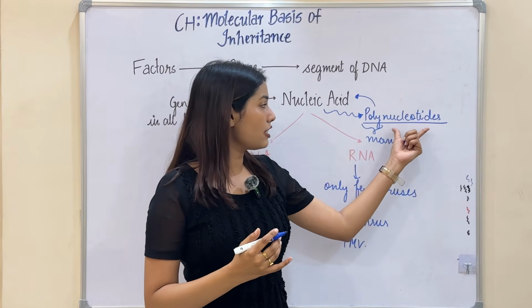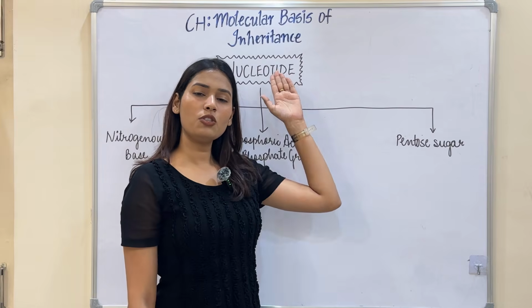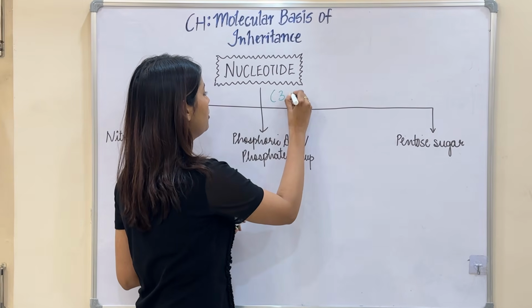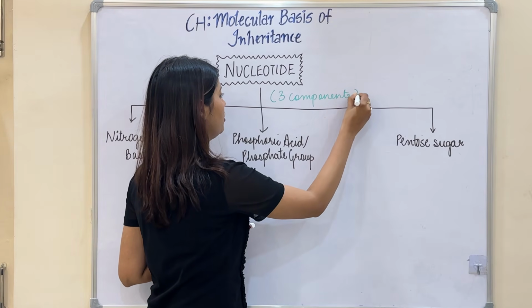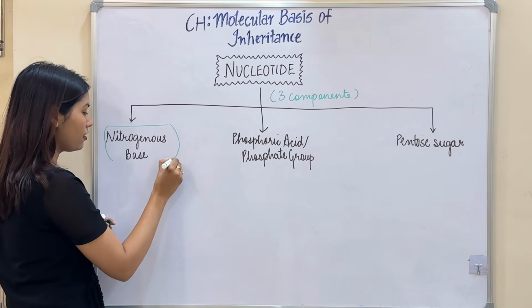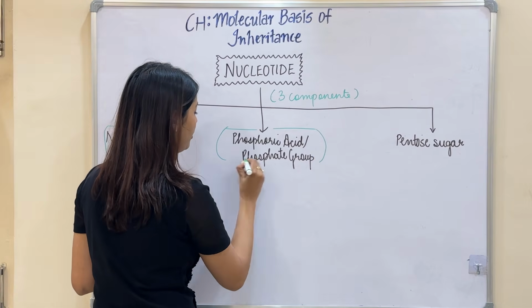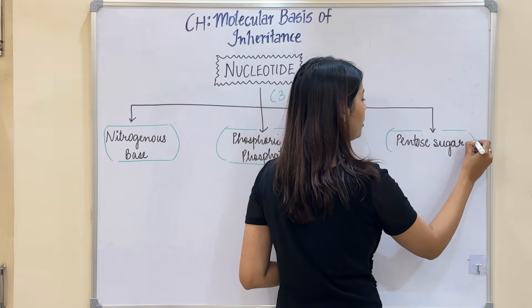Let's discuss the structure of a nucleotide. A nucleotide has three components. It is made up of a nitrogenous base, a phosphate group, and a pentose sugar.